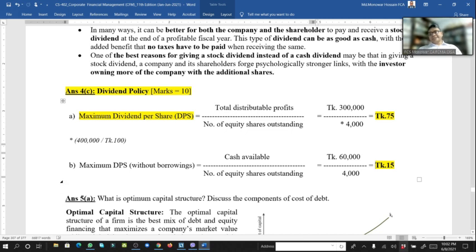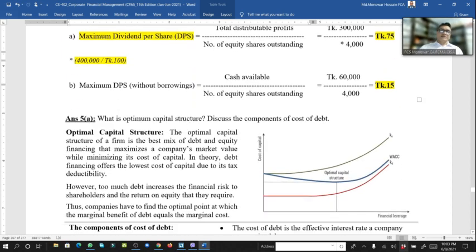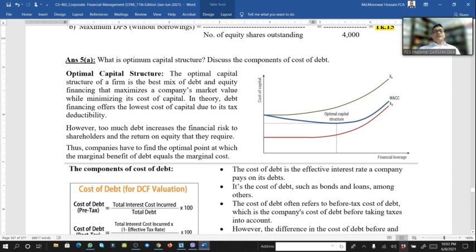How come? Cash available 60,000 divided by number of equity shares. And the maximum dividend is total distributable amount 3 lakh divided by number of equity shares 4,000. So 4,000 comes from 4 lakh divided by 100. So 75. It's okay.